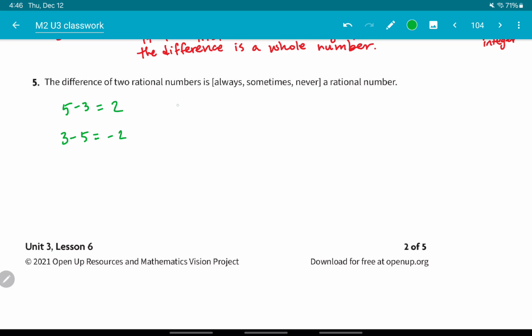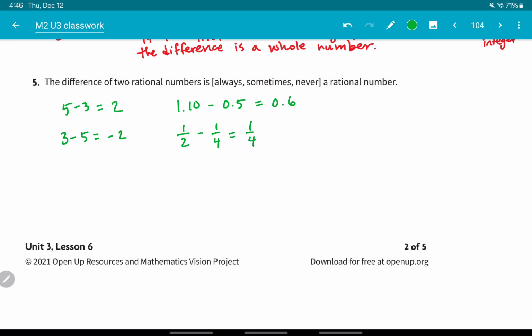What if I did decimals, like 1.10 minus 0.5, that's 0.6. That's still a rational number. What about fractions? 1/2 minus 1/4, that's 1/4. That's still a rational number.